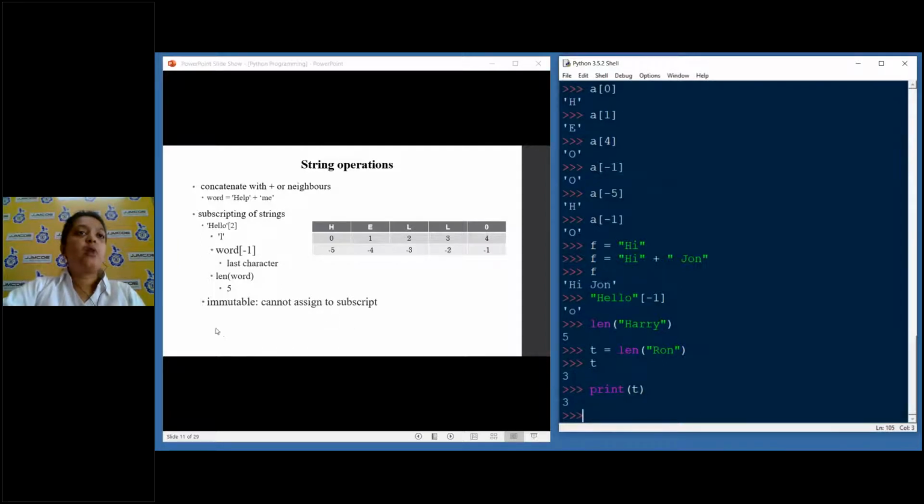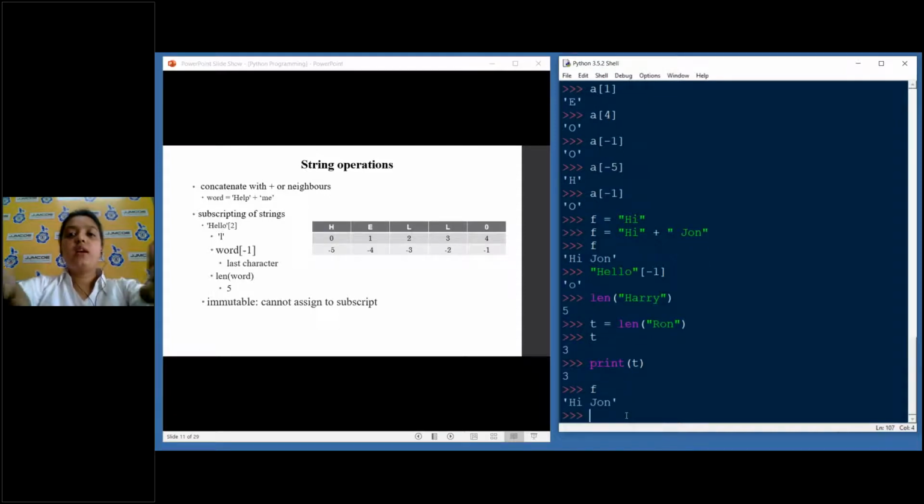The one line at the end of this PPT, you can see: immutable, cannot. What is the meaning of immutable? Suppose I take a value f, which is "hi John". I'll show this example after some time when I show you the string methods. What it simply means is that once a value is assigned to the string, there is no possibility of editing it. It is a fixed value.